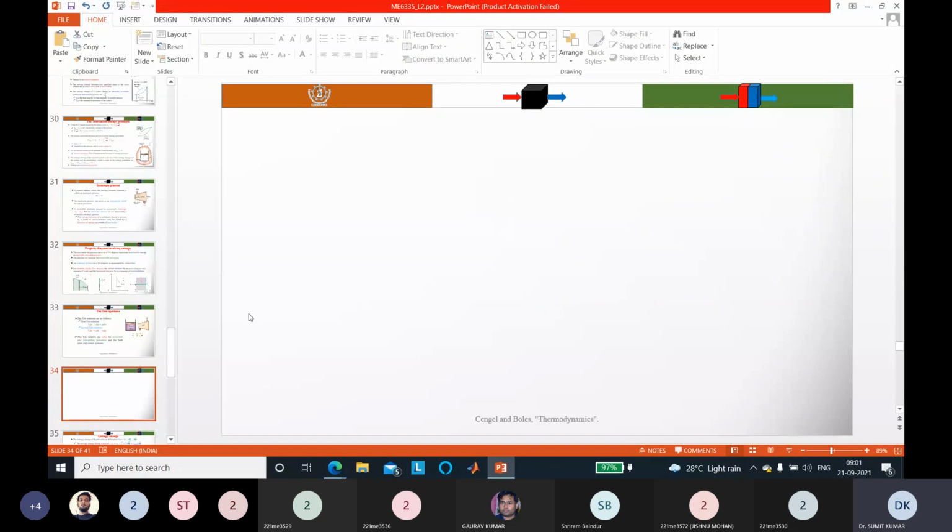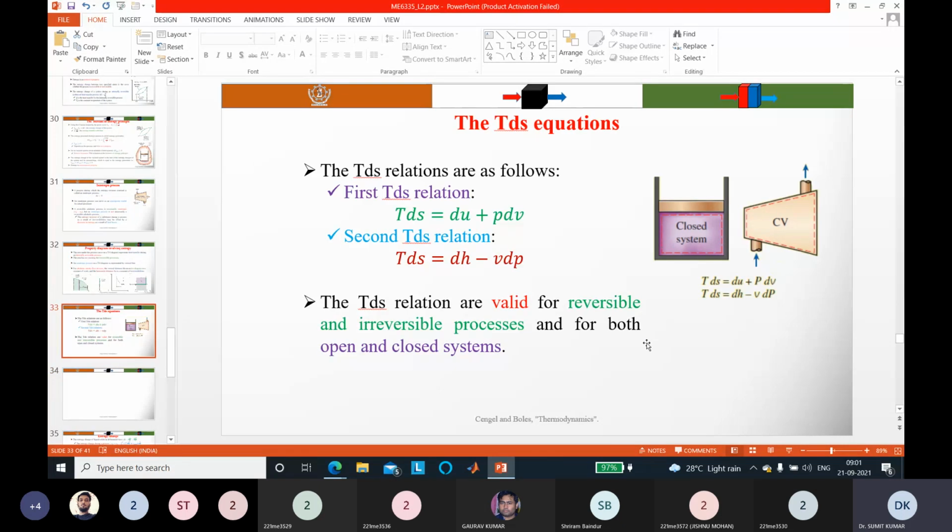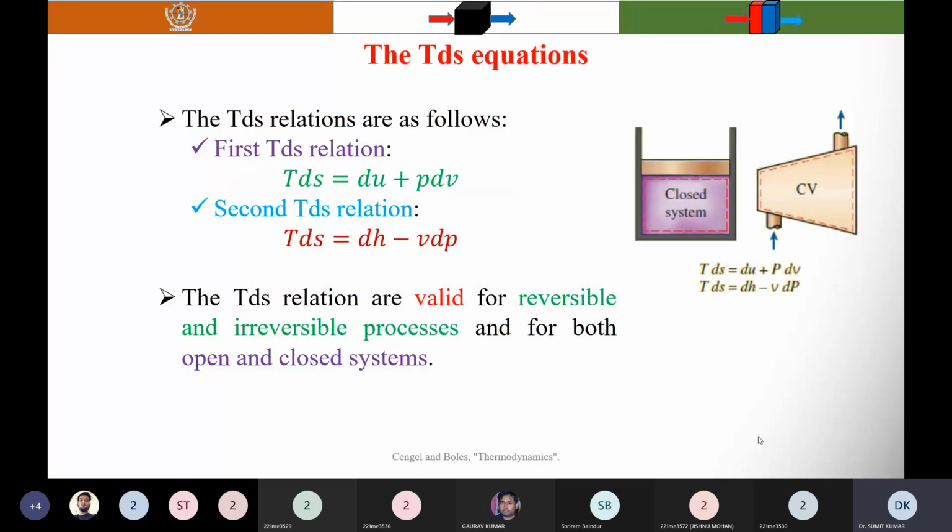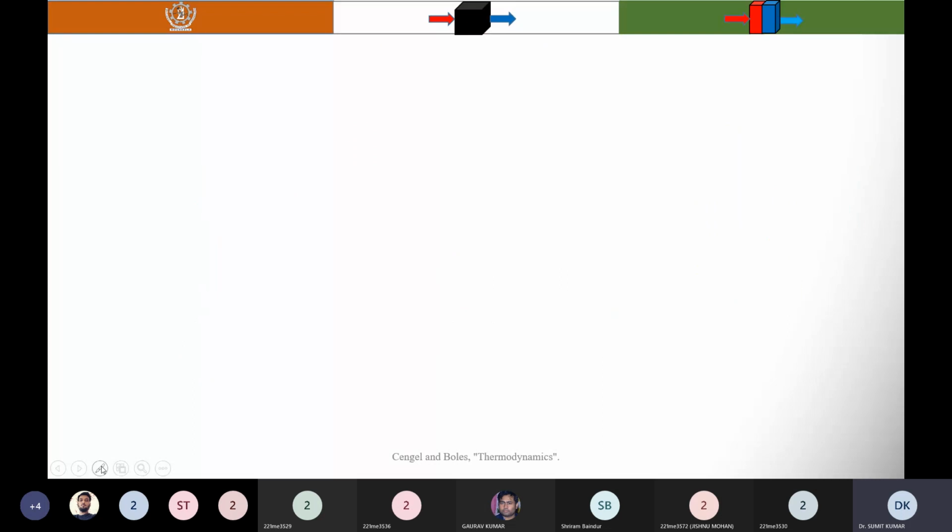Okay. So in the last lecture, I discussed the increase of entropy process. Today I am going to discuss the TdS equations. If you remember, when I discussed the energy balance, you can write the energy balance in a differential form. So that is the delta Q.